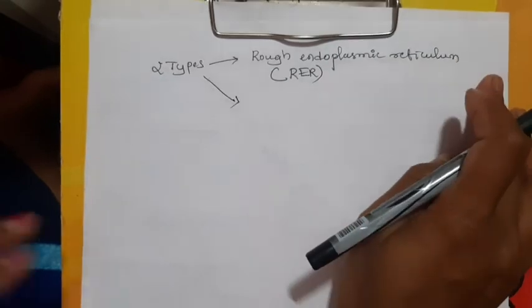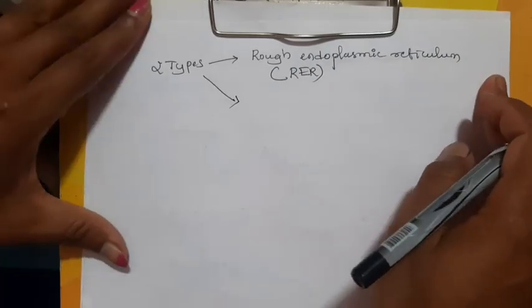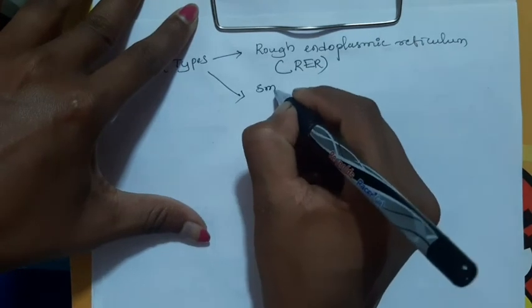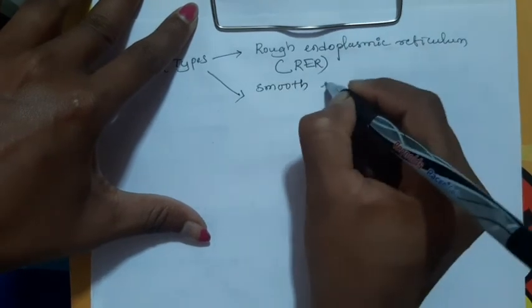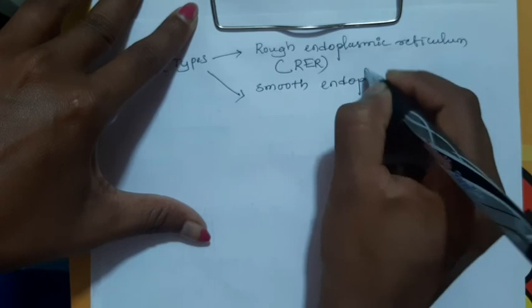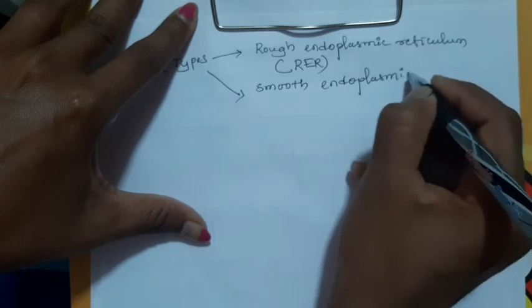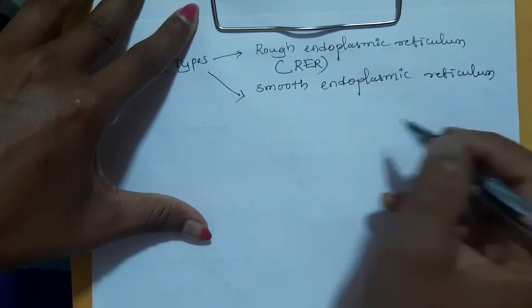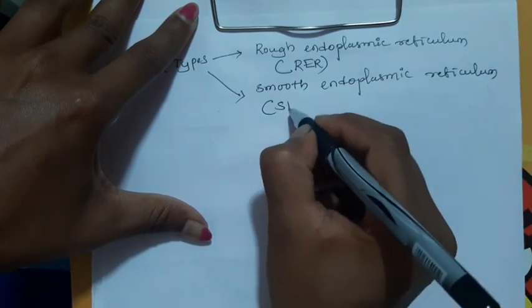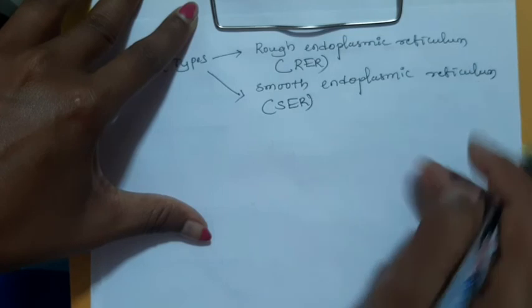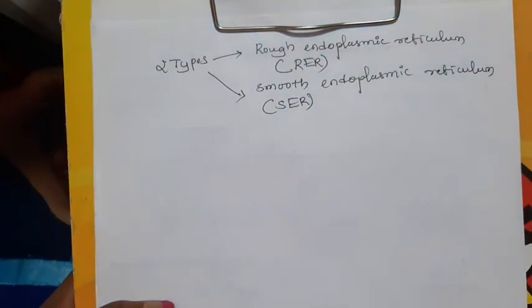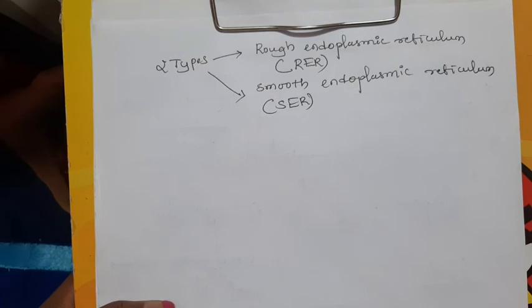Then next one, that is the smooth endoplasmic reticulum. Rough endoplasmic reticulum and the smooth endoplasmic reticulum. Okay, RER and SER.